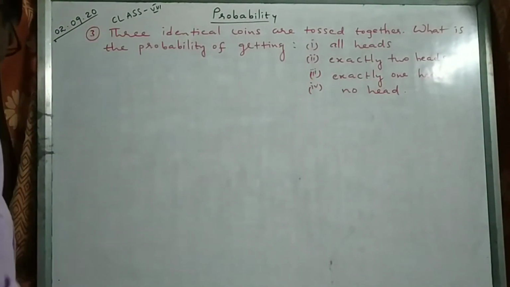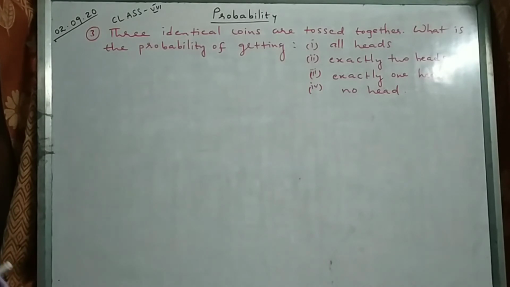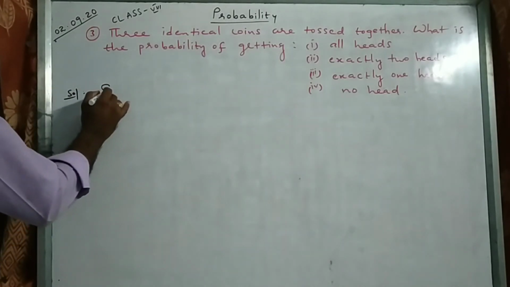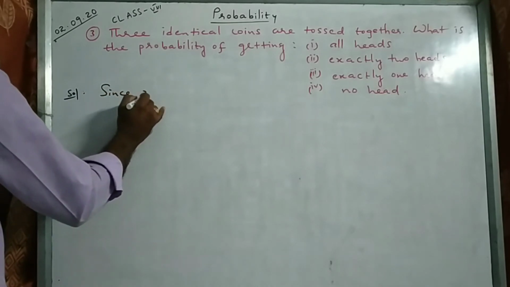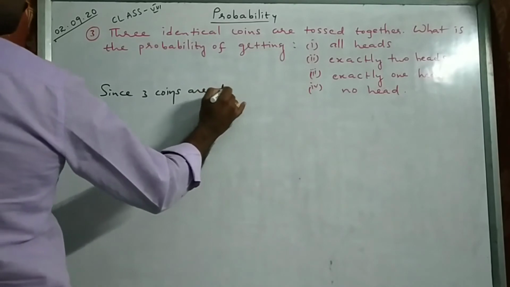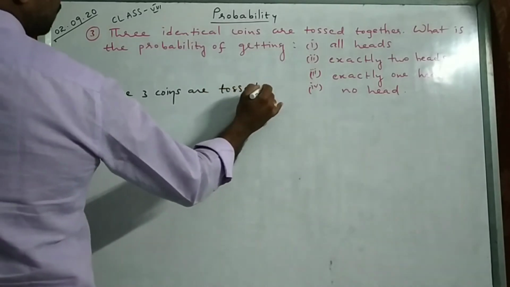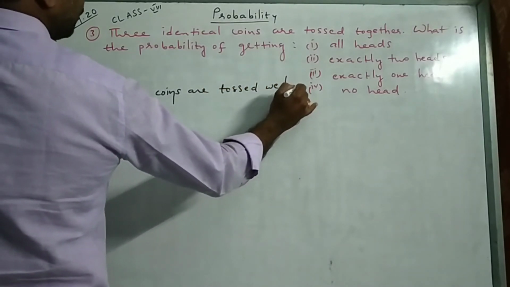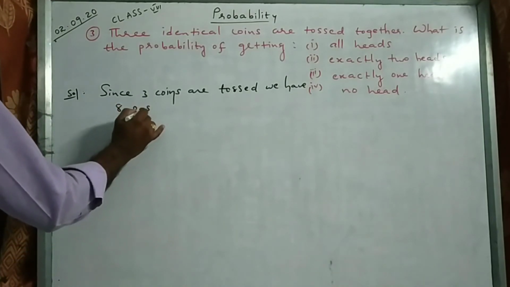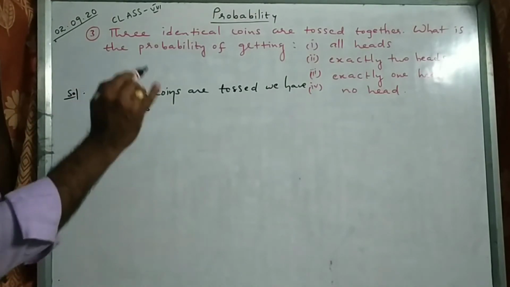No head means all tails. How many coins are tossed here? 3 coins are tossed. Since 3 coins are tossed, we have 8 possible outcomes, right? 3 coins means 2, 2, 2.